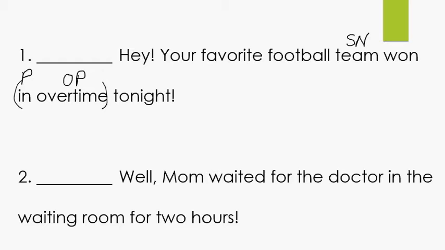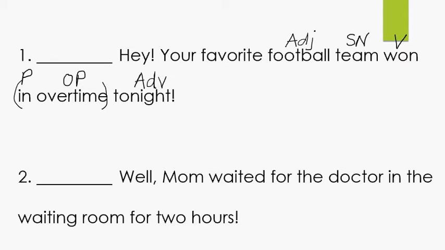Next question. What is being said about team? Team won. Verb. Won when? Won how? Won where? Well, what is this word tonight? Won when? Tonight. Adverb, because you know that adverbs answer the question how, when, and where. All right, let's get to the beginning of the sentence. What kind of team do we have? Football, adjective. Remember, adjectives answer the questions what kind, which one, how many.